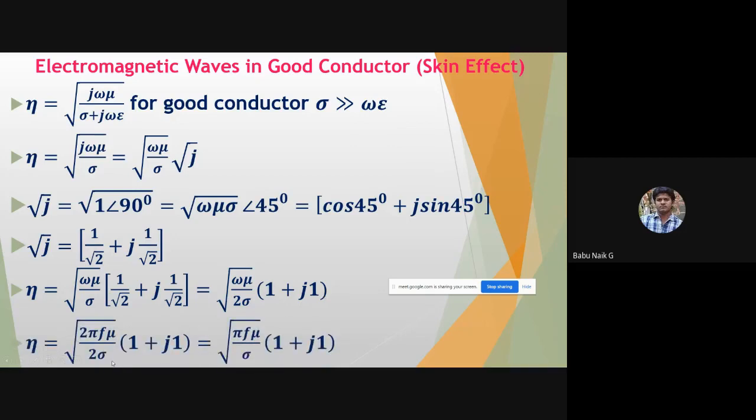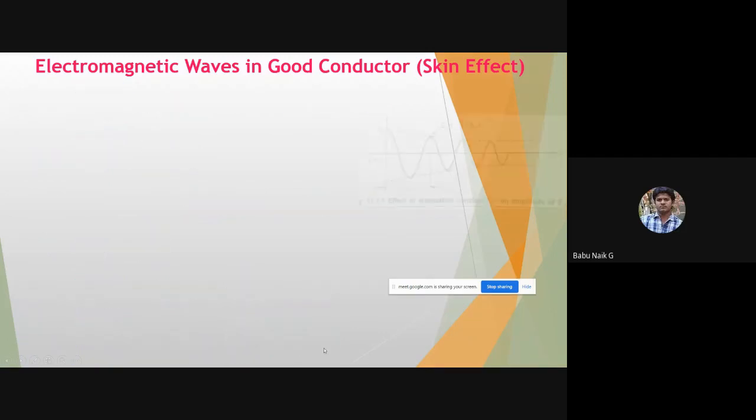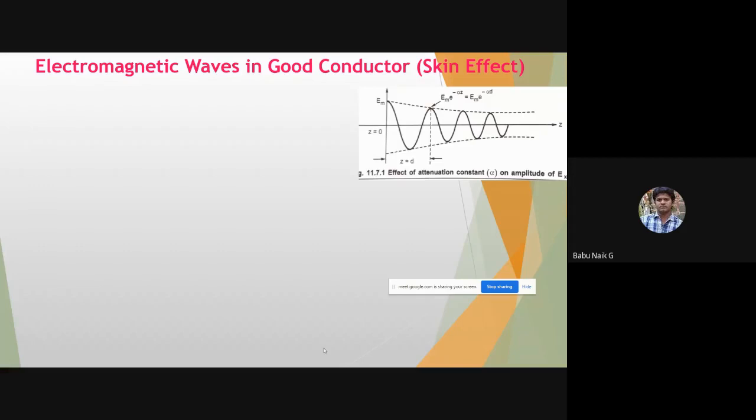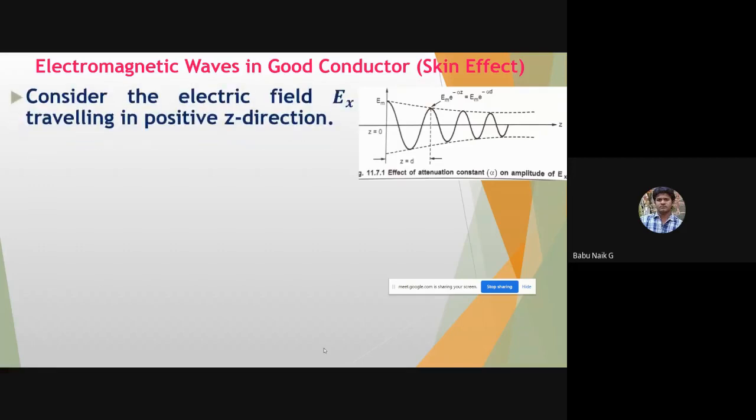And further, if you want to simplify, you can write it in terms of frequency: omega is 2 pi f, so 2 pi f mu by 2 sigma, 1 plus j into 1, which is equal to under root of pi f mu by sigma, having 1 plus j into 1.